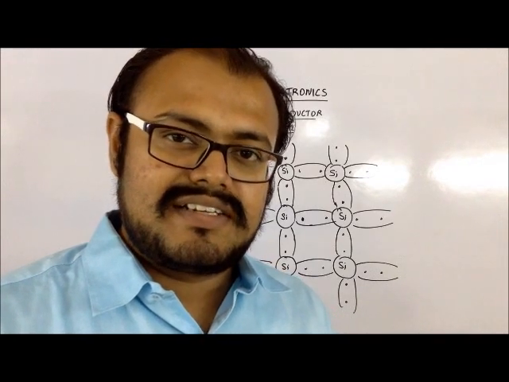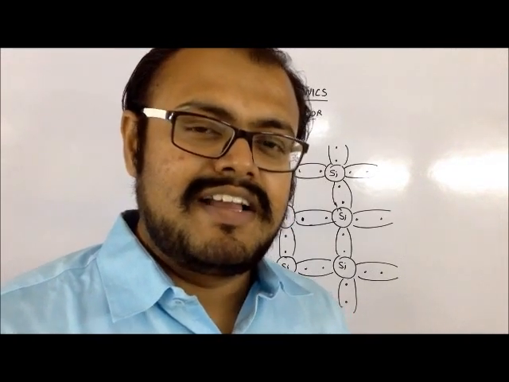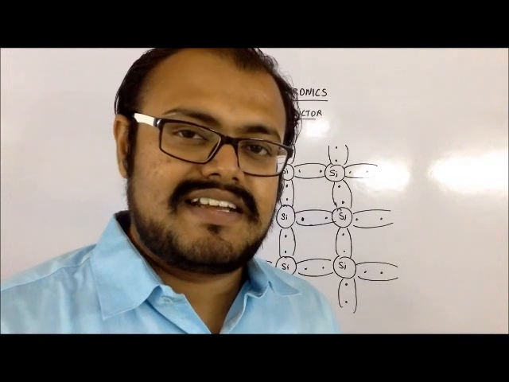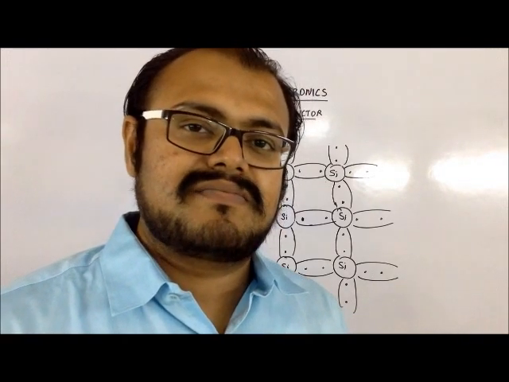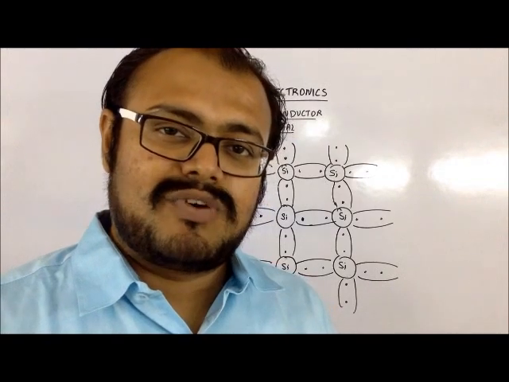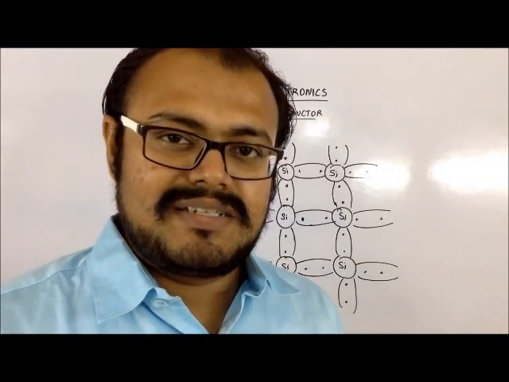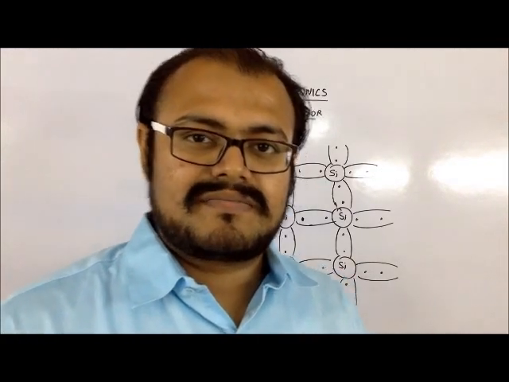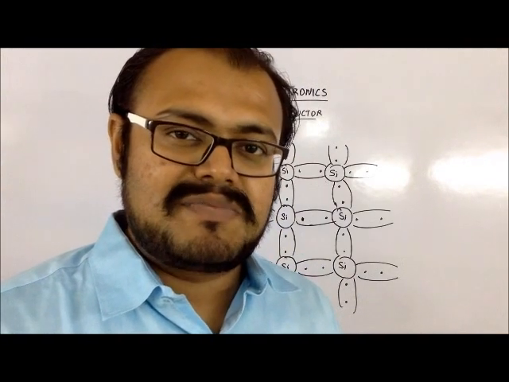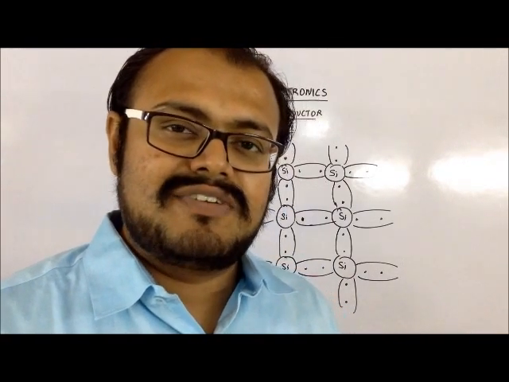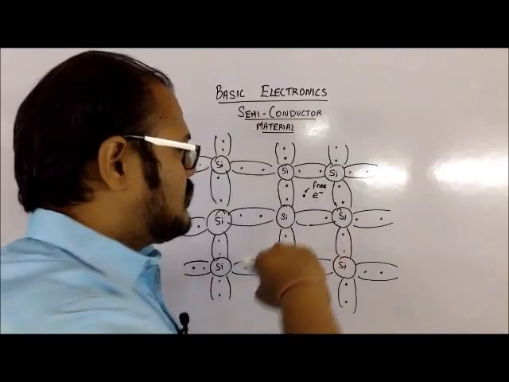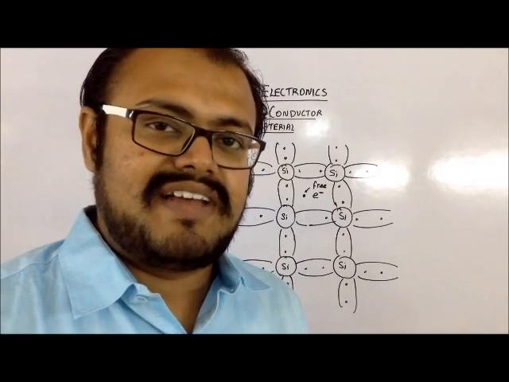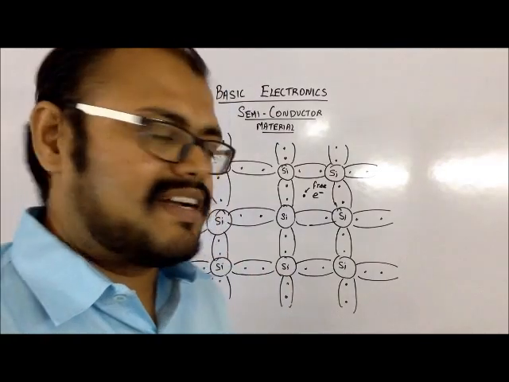In this condition, my silicon is acting as a pure insulator, since there are no electrons present for conduction. As the temperature increases, because of the thermal energy being provided to the material, the electrons start absorbing that energy. The electrons convert this energy into kinetic energy. So whenever an electron possesses so much energy that it can jump from the valence band to the conduction band, it becomes free in nature.